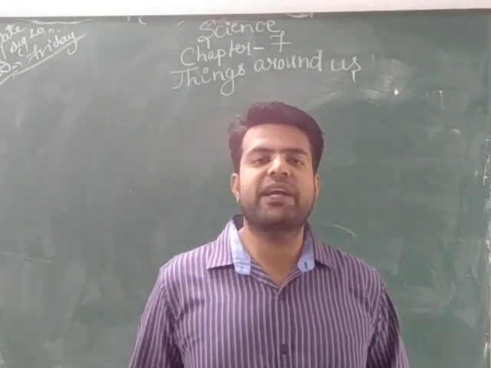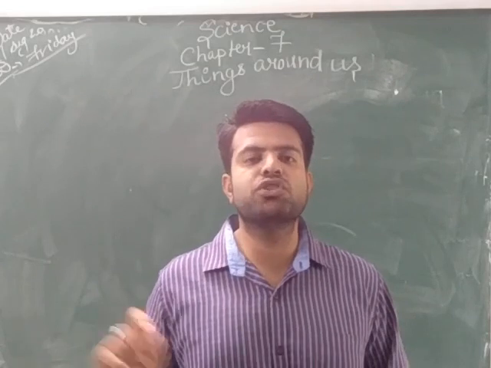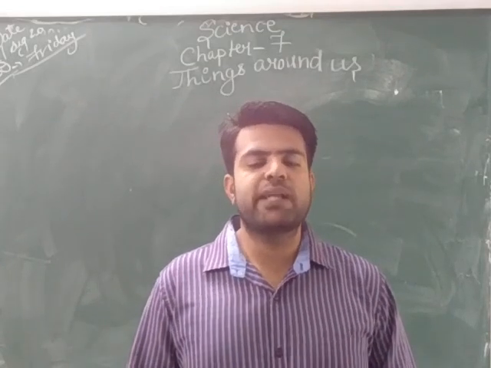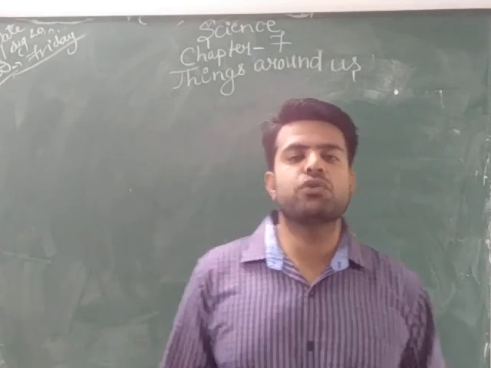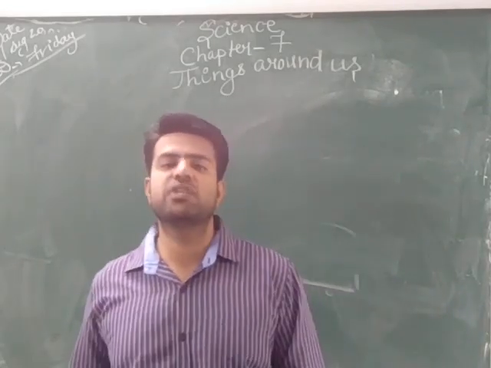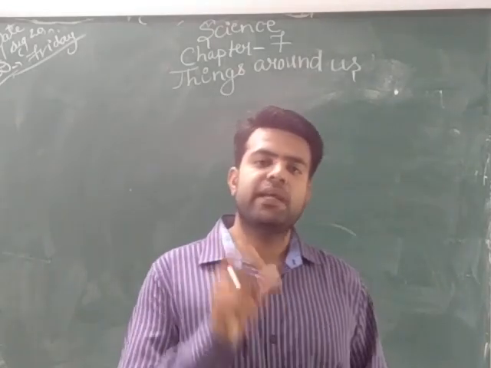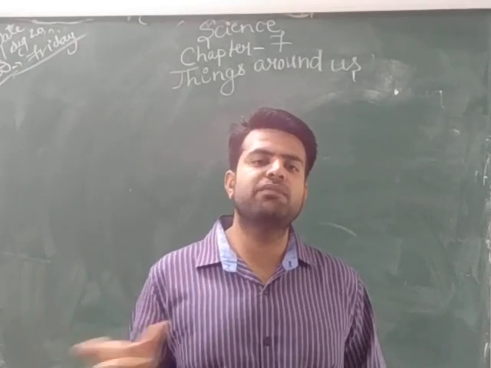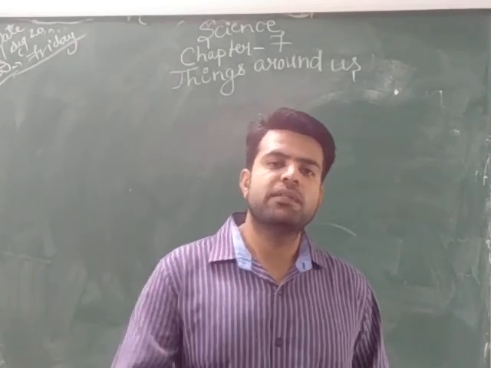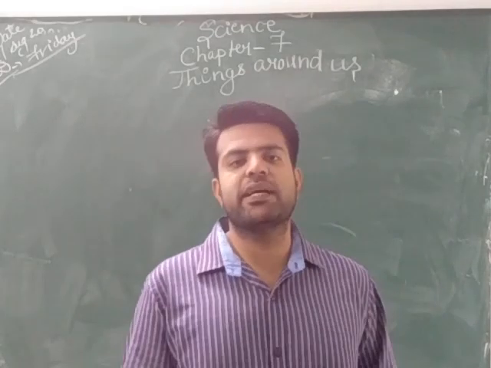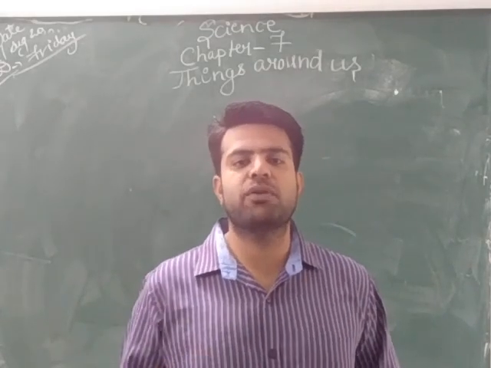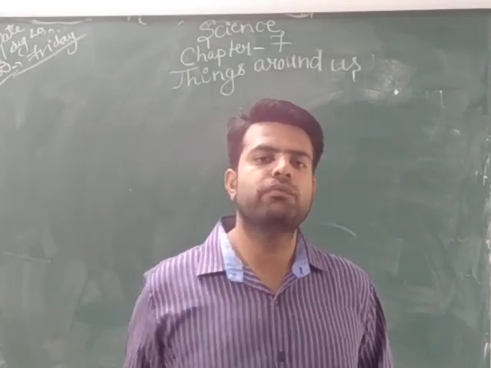The first abiotic factor is light. Light is mostly necessary for the green plant for the preparation of its food. So light is necessary for photosynthesis. Second, light is necessary for many migratory birds for their migration. Without light, these birds cannot move from one place to another because they need light for their movement.